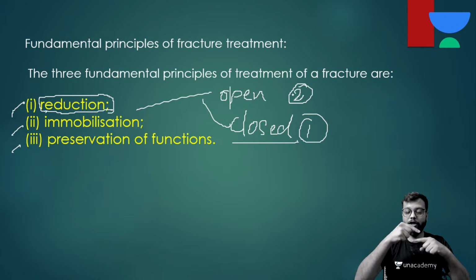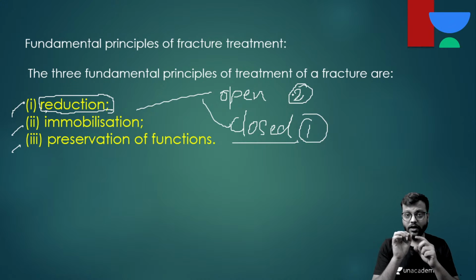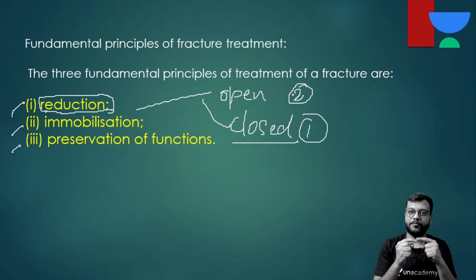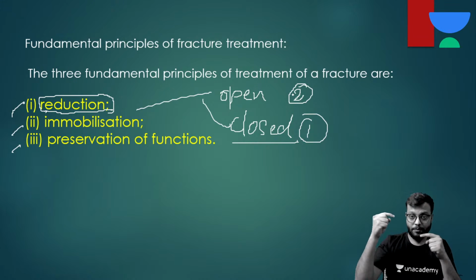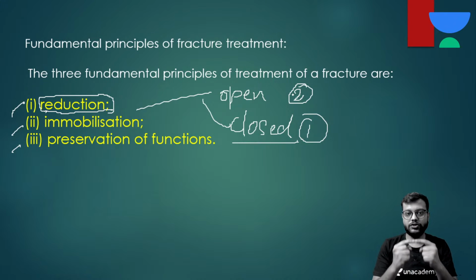You will not give any incision, you will not open the fracture site. You will just give traction and apply various maneuvers and proper manipulation, and then you'll closely reduce the fracture site and then immobilize it or fix it by non-operative procedures like slab or cast, or by operative procedures like percutaneous K wires. Okay, so this is closed reduction.